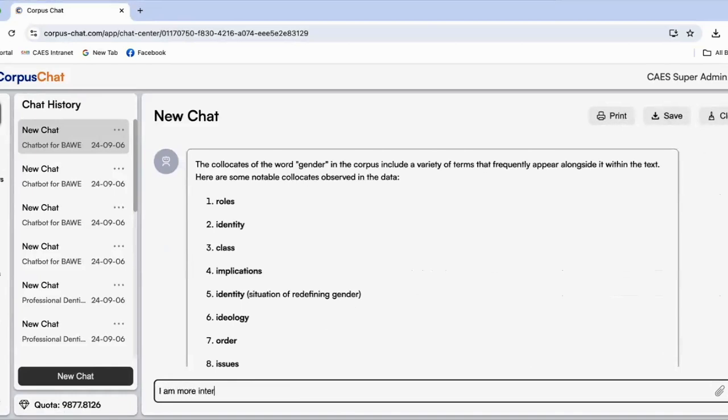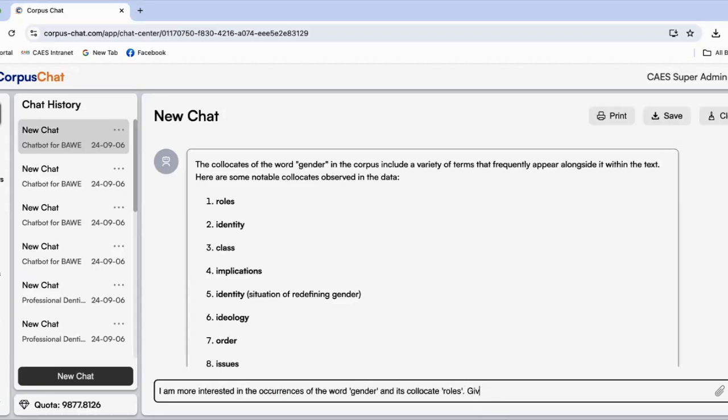I'm more interested in the occurrences of the word gender and its collocate roles. Okay, let's do it like this.